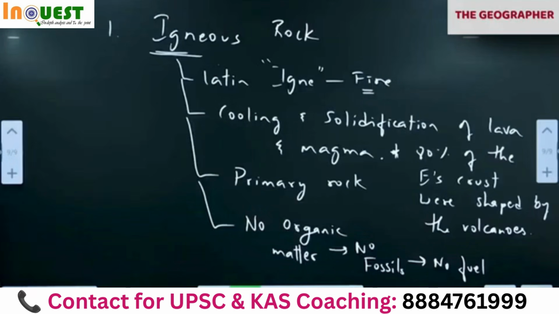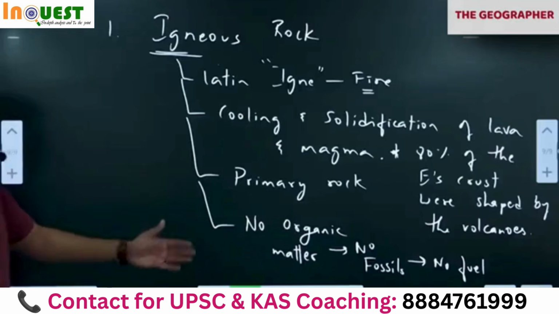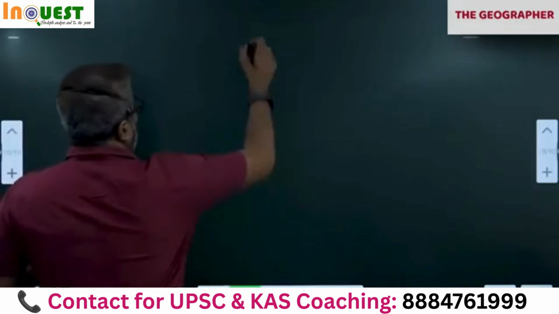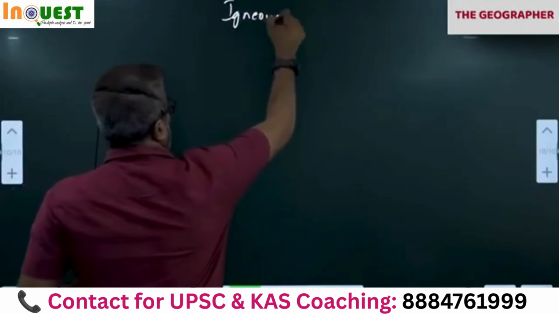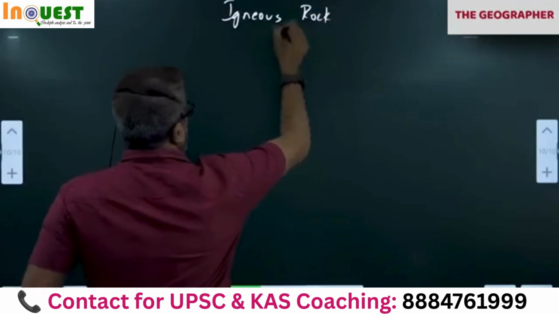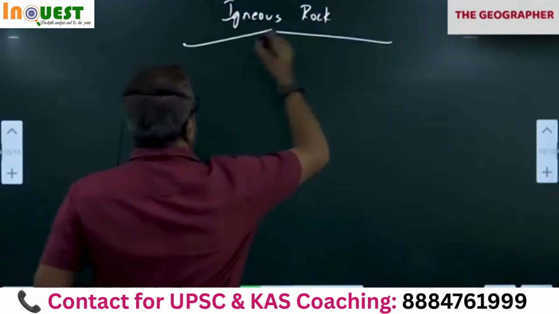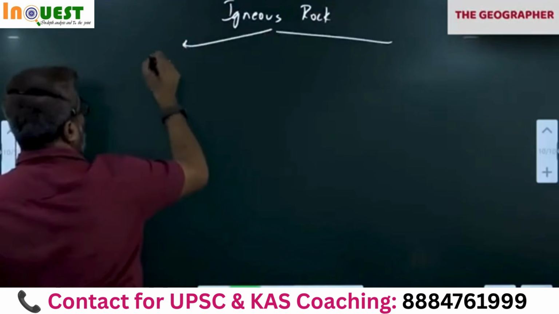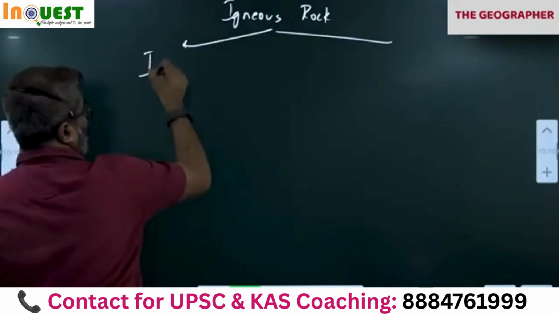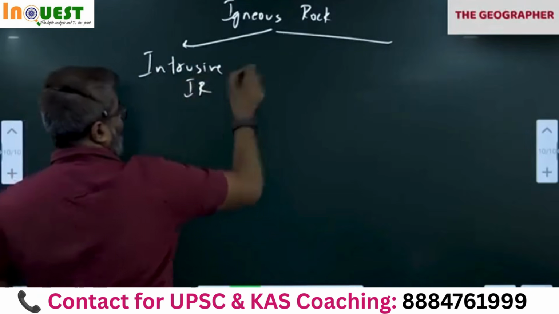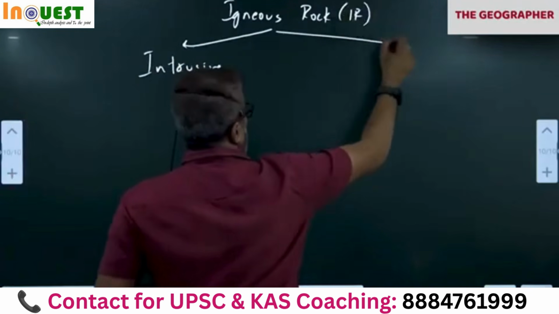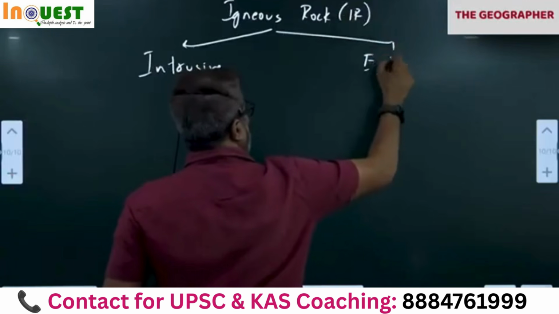Can I continue? Next. Igneous rock, two types. Here, first write intrusive igneous rock. IR is igneous rock. Extrusive.